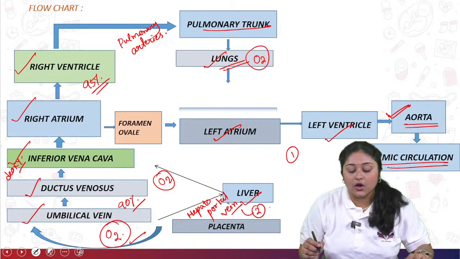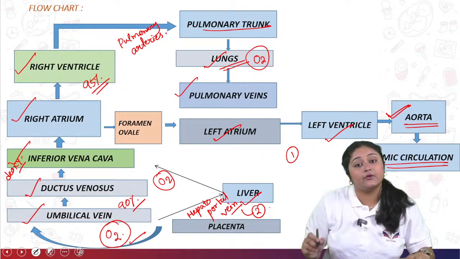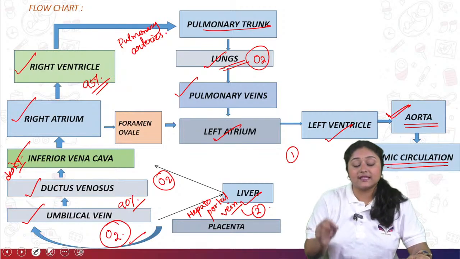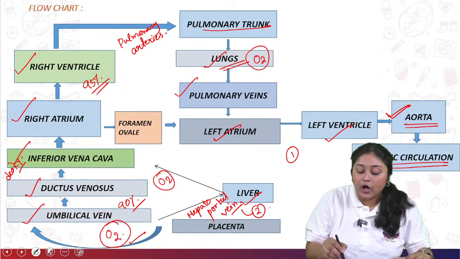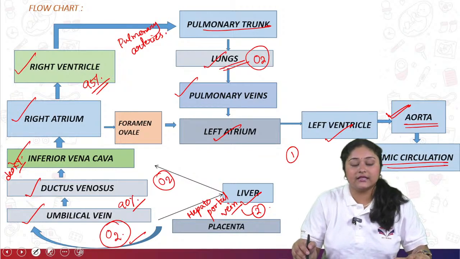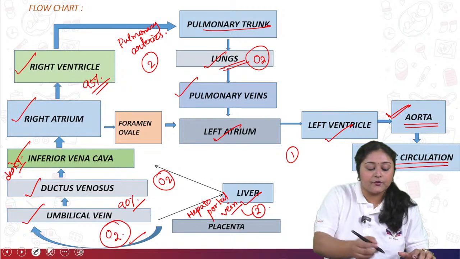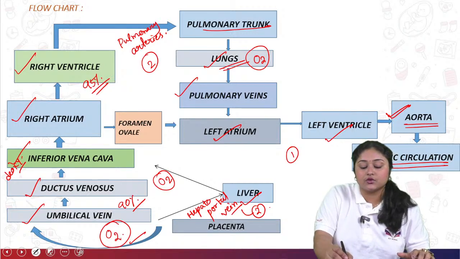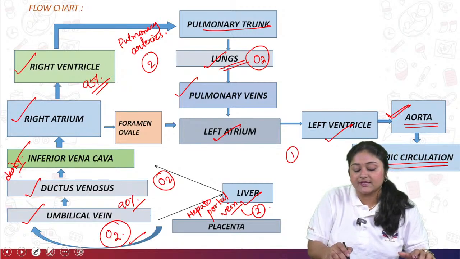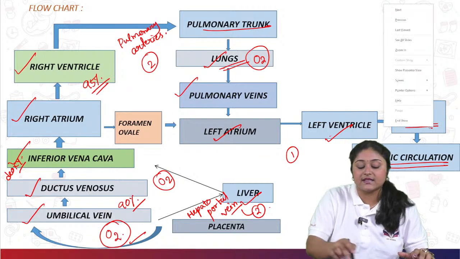After this, the oxygenated blood is sent to the pulmonary veins, and through the pulmonary veins it comes to the left atrium. From the left atrium again to the left ventricle, then aorta. This is the second pathway where blood comes to the aorta. So from the right atrium through right ventricle, through pulmonary trunk, then pulmonary veins, then again left ventricle to aorta. This is the second pathway.